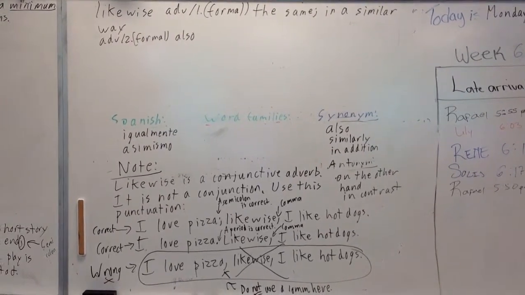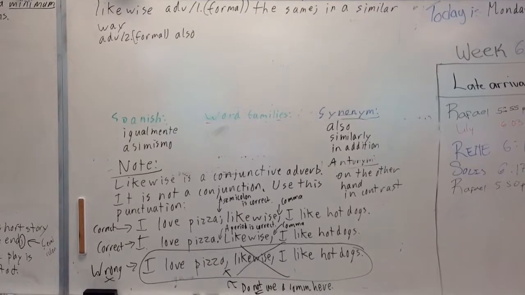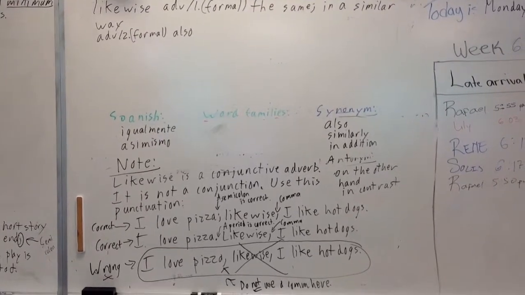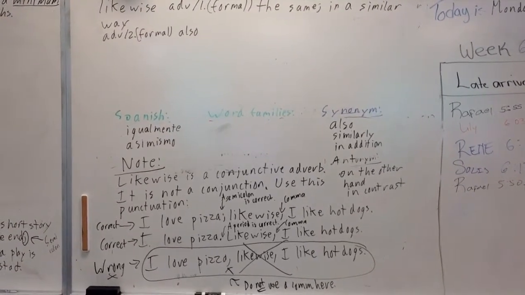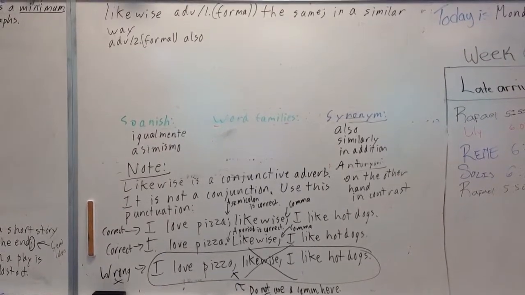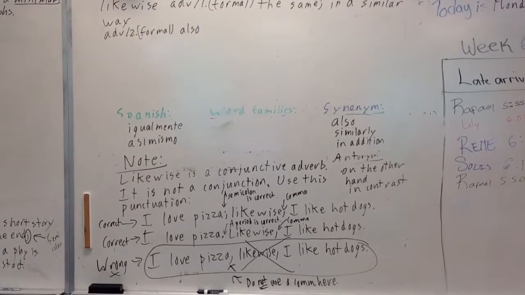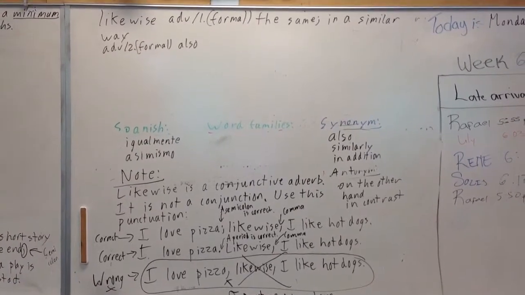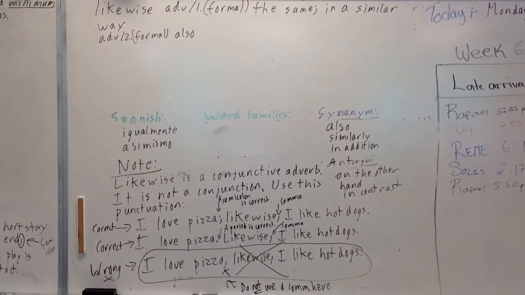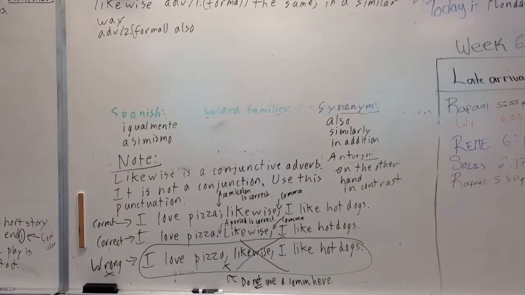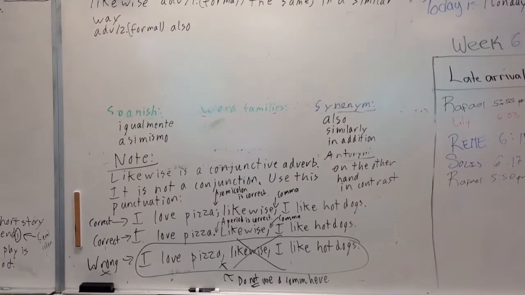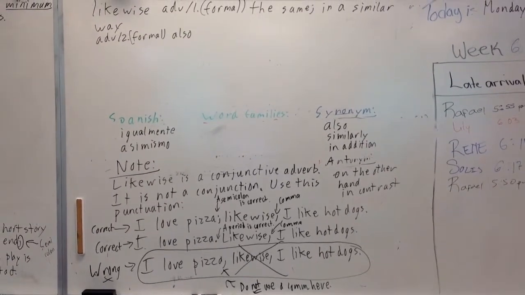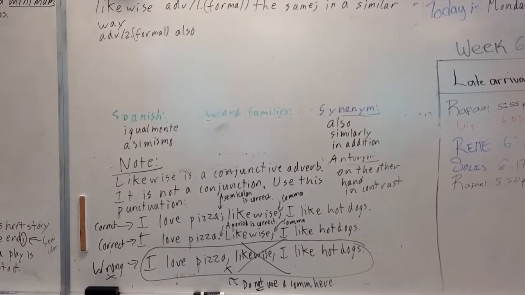Technically, those two parts on the two sides of the semicolon are considered one sentence. But the way it really works, it's like two sentences, because on one side you have a subject and predicate, and on the other side you also have a subject and predicate. Like here we say, I love pizza, and on the right side, I like hot dogs. The word likewise can be there in between with a semicolon.